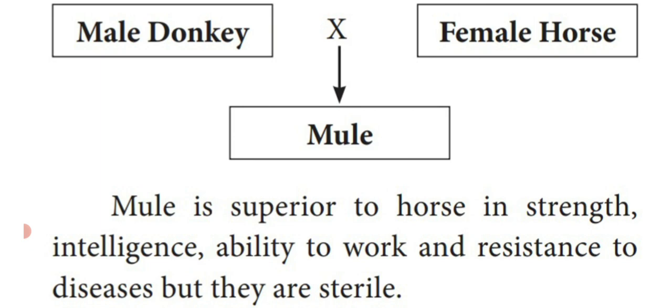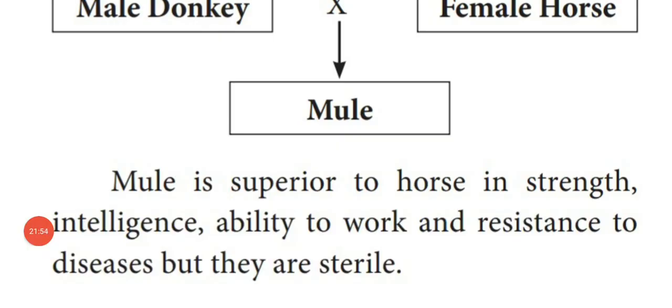They have great strength and intelligence, the capacity to work and resistance to diseases, but they are sterile. Sterile means they are unable to take part in reproduction, that means they are unable to produce another mule. So this is the best example for outbreeding crosses.